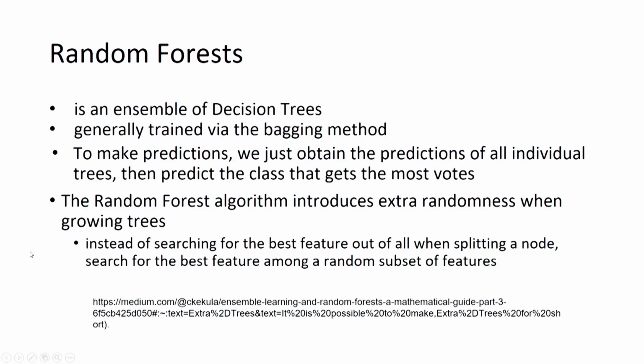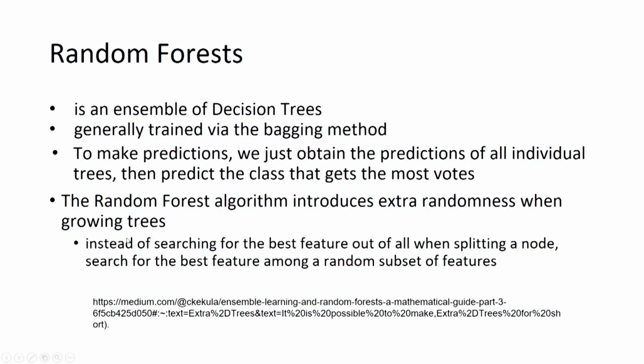So now, since we are always saying that if these base classifiers or base machine learning models are more diverse, then the performance of the ensemble machine learning method will be better. In the case of random forest, there are two ways to make it more diverse.